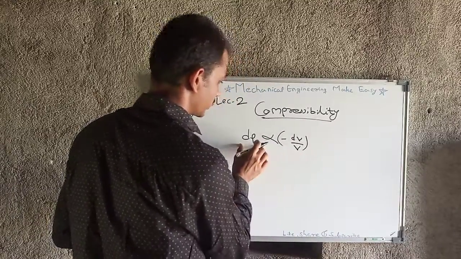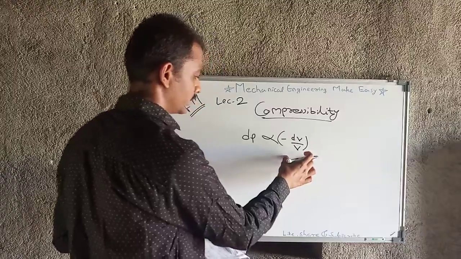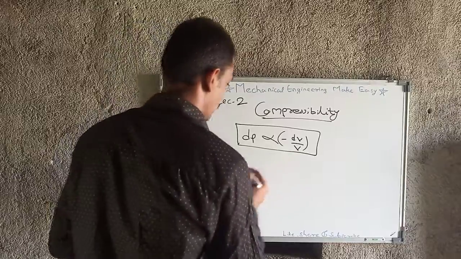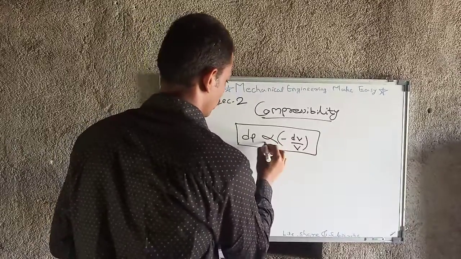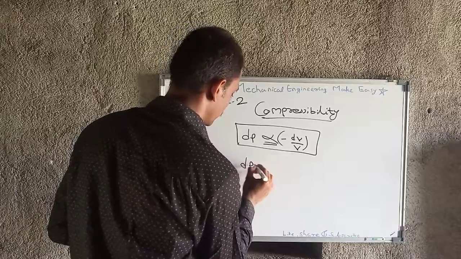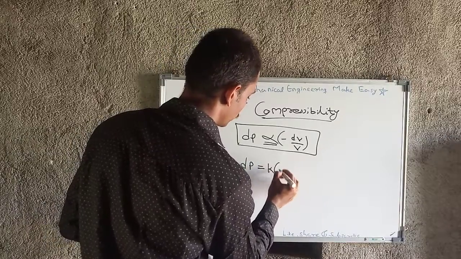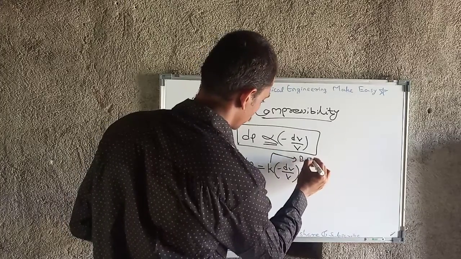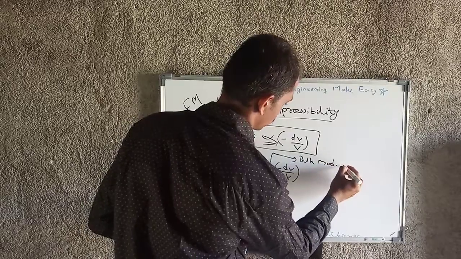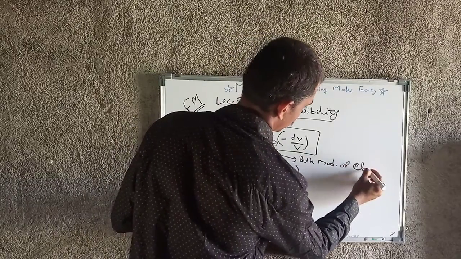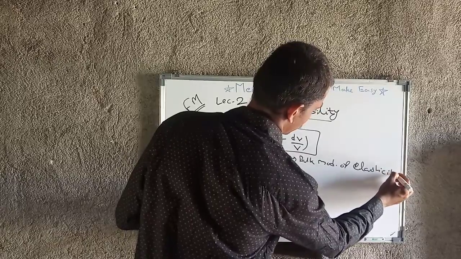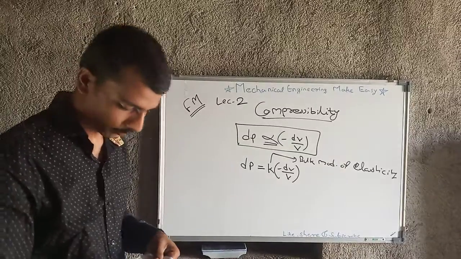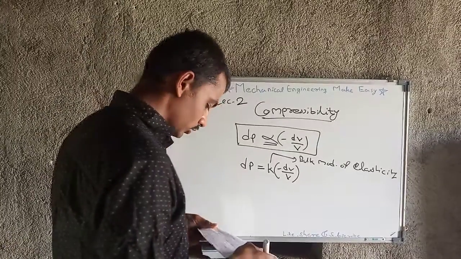Okay, change in pressure is directly proportional to minus of dV by V. This is the equation for compressibility, and for removing the constant of proportionality, dP will equal K into minus dV by V, and this K is nothing but the bulk modulus of elasticity. Okay, so that K value is nothing but bulk modulus of elasticity. As simple as that. This is also very simple.